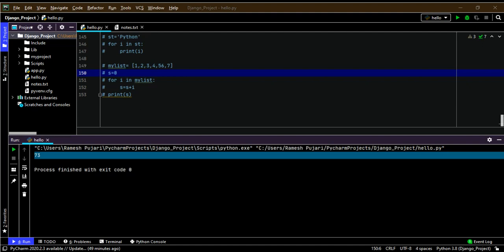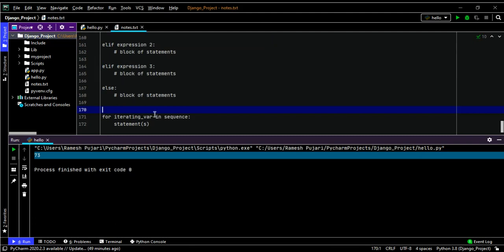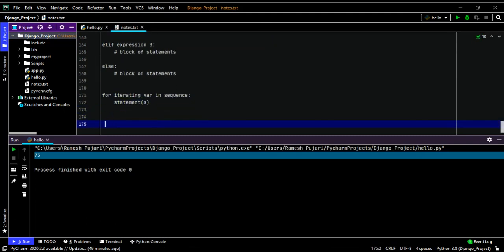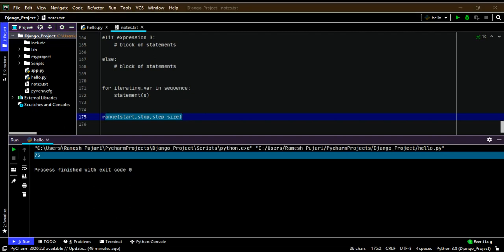In the notes section I will give the syntax of the range function. The main usage of the range function is to generate numbers from start, stop, step size. This is the syntax for the range function.